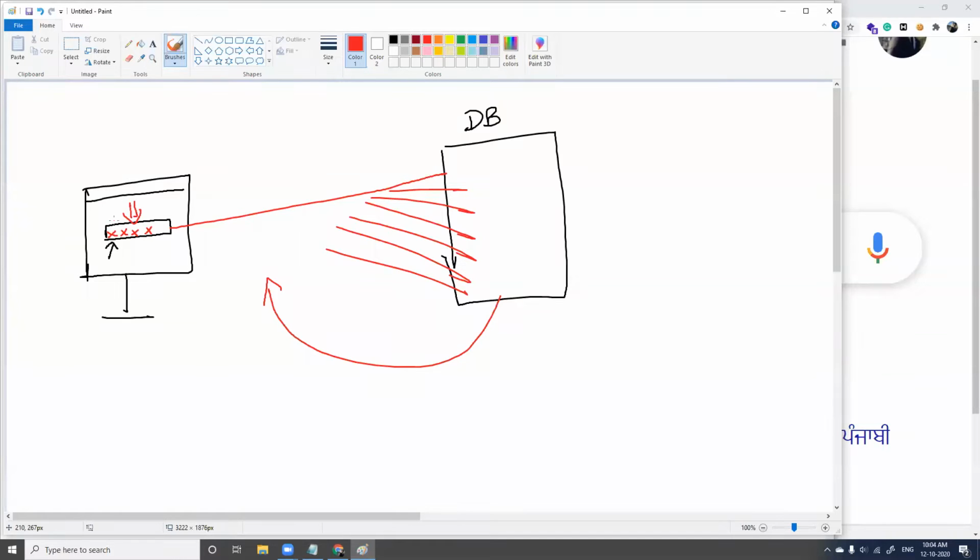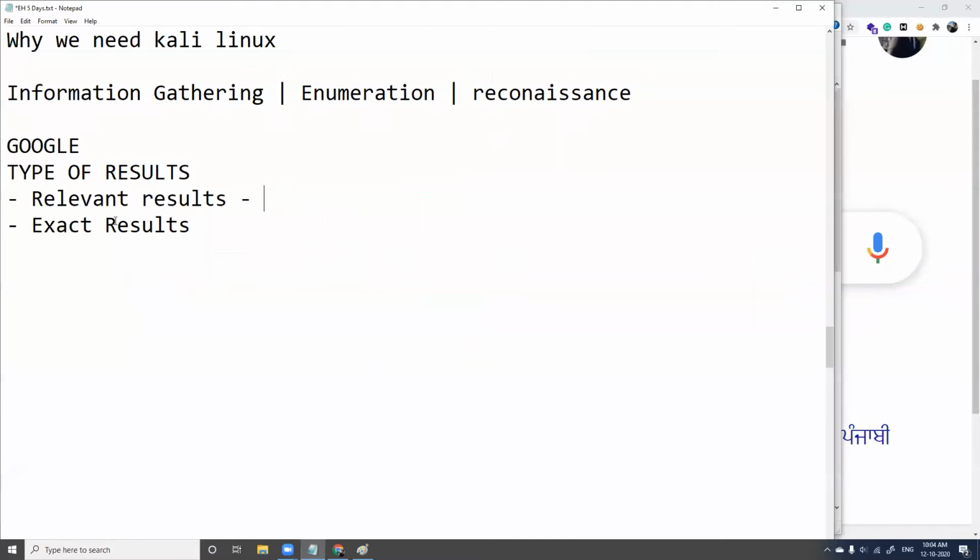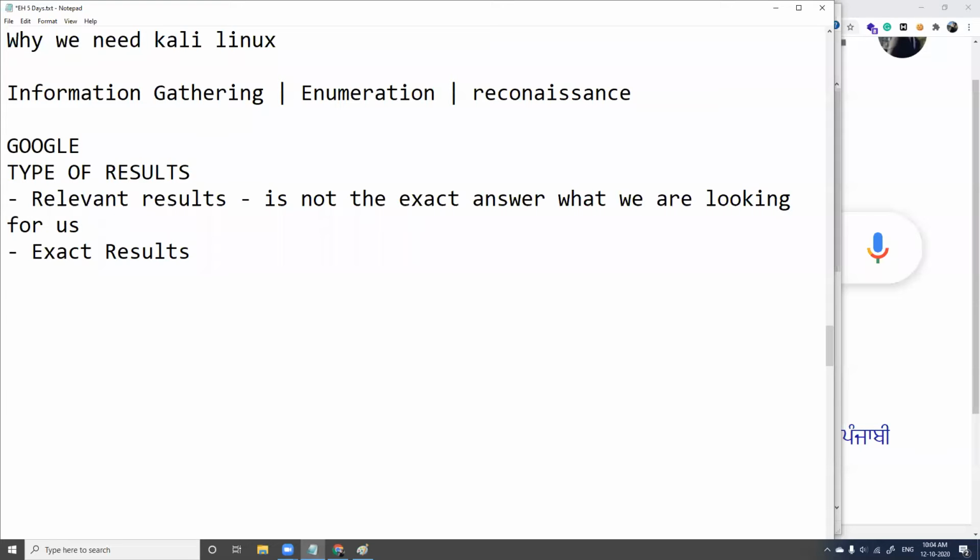So we'll have to consider what we are going to type and how we are going to type. A relevant result is not the exact answer we are looking for. Google is giving us results because it doesn't understand our query properly, and it is giving us some results which might match your search requirement or might not. Right? Exact result is what we are targeting here. For exact results, we'll be using Google Dorks. As I told, Google Dorks are a set of keywords with which you can access Google to get exact results, right?